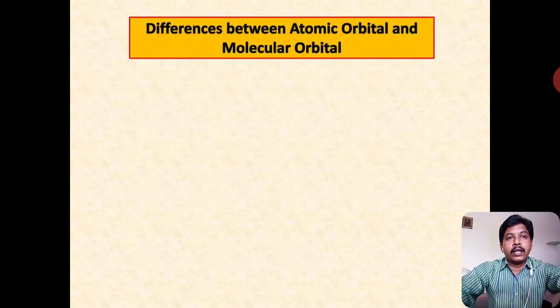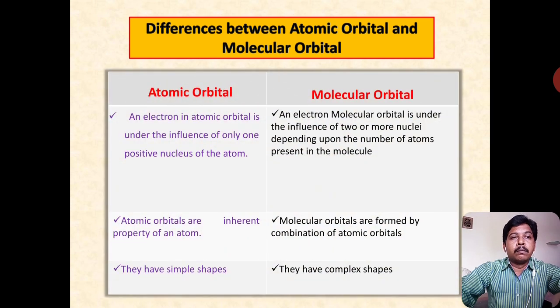Now, let us come to the difference between atomic orbital and molecular orbital. We should know what we mean by atomic orbital and molecular orbital. Come to the atomic orbital first. In an atomic orbital, an electron is under the influence of only one positive nucleus of an atom. It is a very good point that in an atomic orbital, the electron is under the influence of the positive nucleus only. Atomic orbitals inherit the property of an atom, and all atomic orbitals have simple shapes.